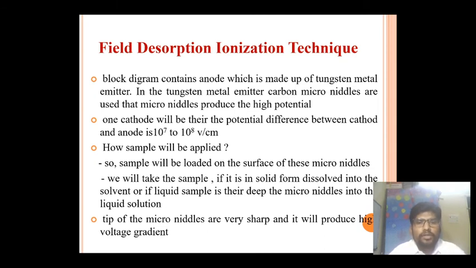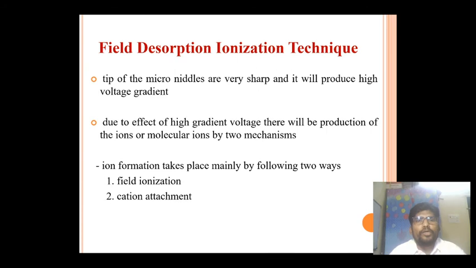The tips of the microneedles are very sharp and will produce a high voltage potential. Because of this sharp tip, it will produce a high voltage gradient. Due to the effect of the high voltage gradient, ions or molecular ions are produced by two mechanisms.